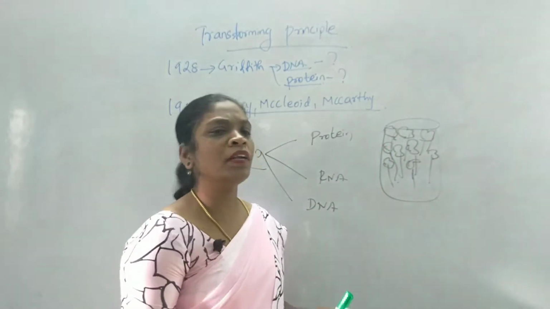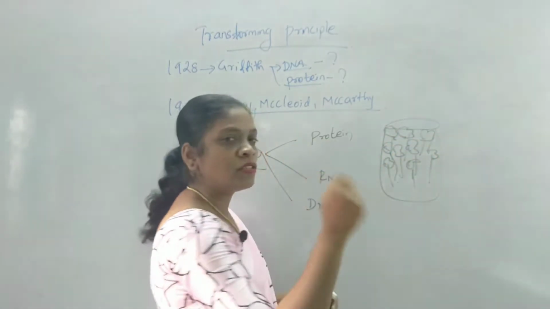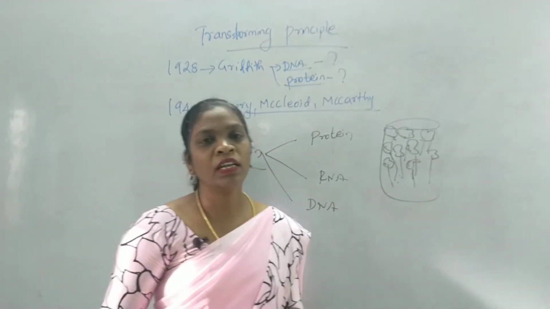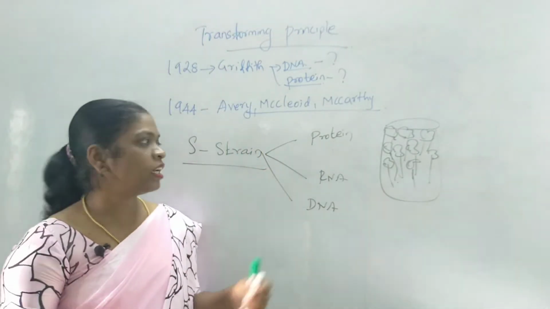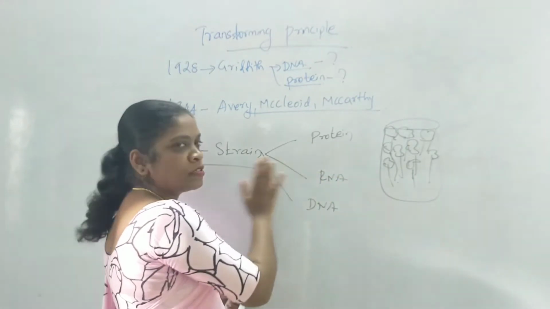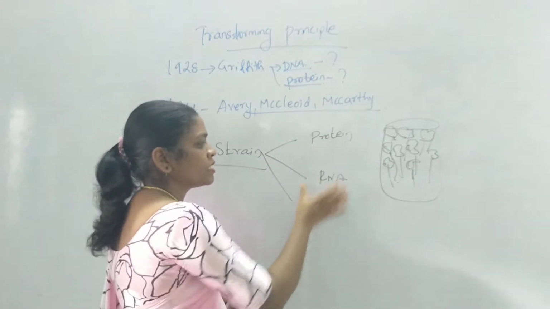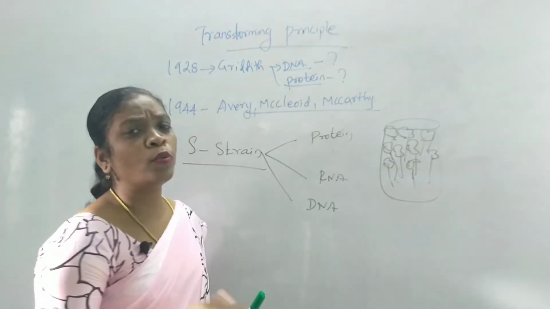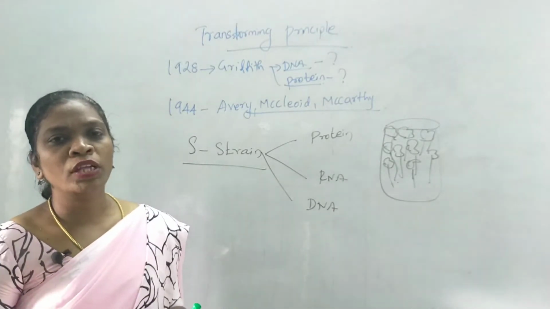So I have to experiment with everything. I have to take all the flowers and touch the thing with each, where I can find which flower is the magical flower. That is what they have done. They extracted protein, RNA and DNA, the components present in the S strain, and they conducted experiments with all these three components to identify which transfers the information from the parent to the offspring.